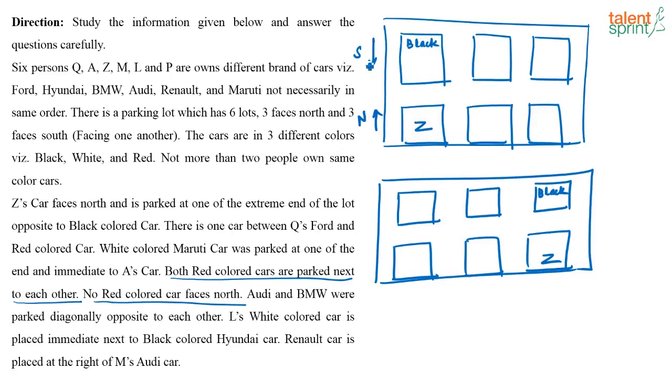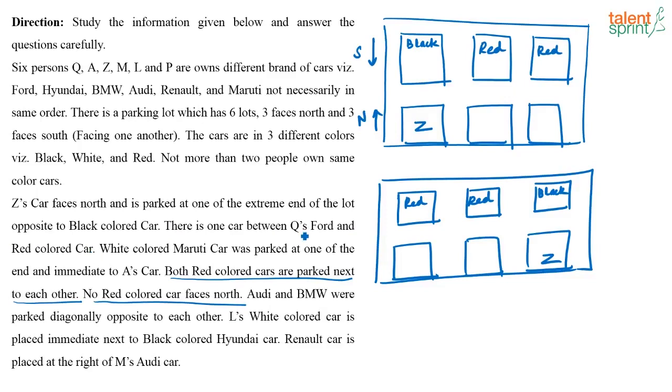And already when you consider the cars facing south, one is already filled as black. So this has to be red and this also has to be red. So here in this case this is red and this is red. Now next, what are they saying? There is one car between Q's Ford and the red colored car.